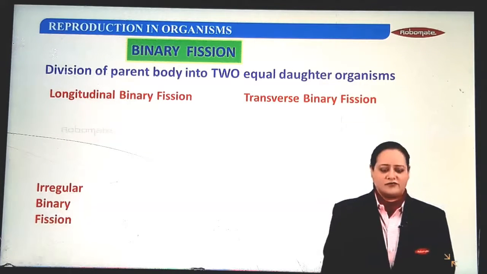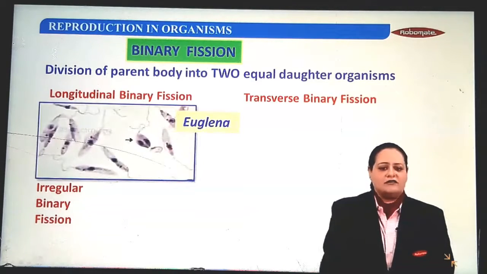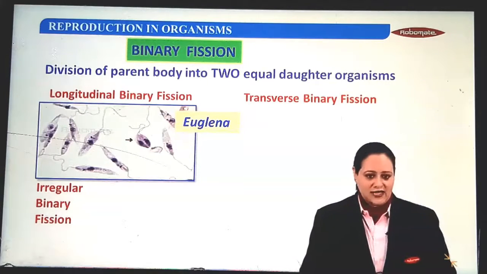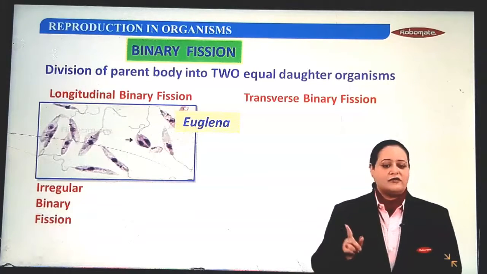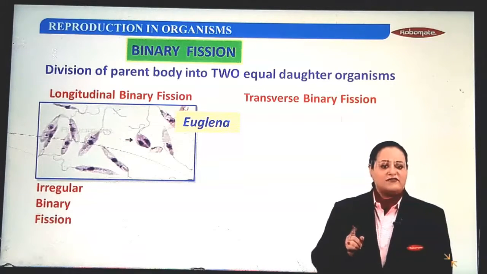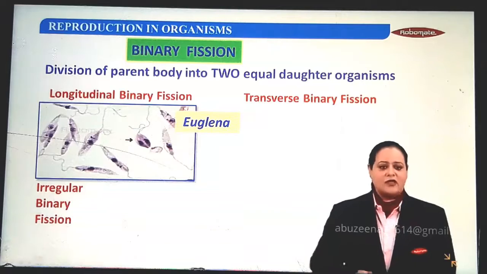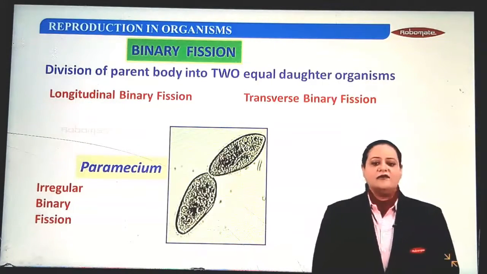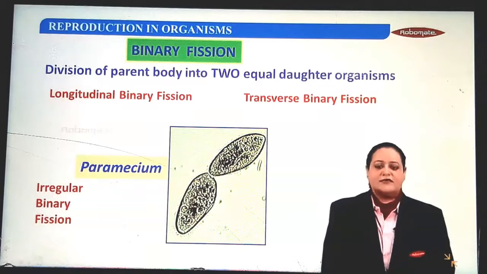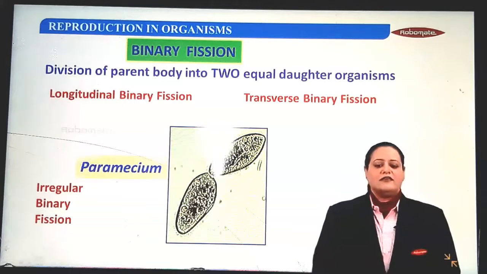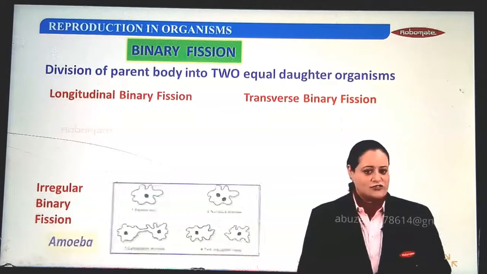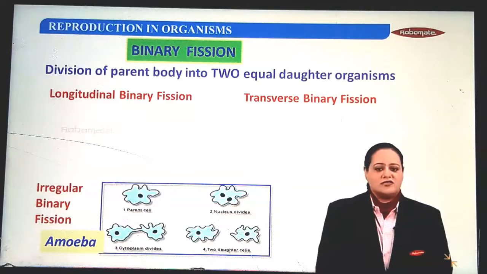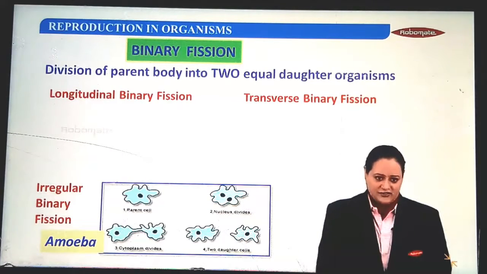Let's see the examples of these. Longitudinal binary fission is shown by Euglena, also called the spindle organism. Remember here the binary fission starts from the flagellar end. Transverse binary fission is shown by none other than the slipper organism, that is Paramecium. The irregular binary fission is shown by amoeba, which is totally irregular. So this is all about binary fission.